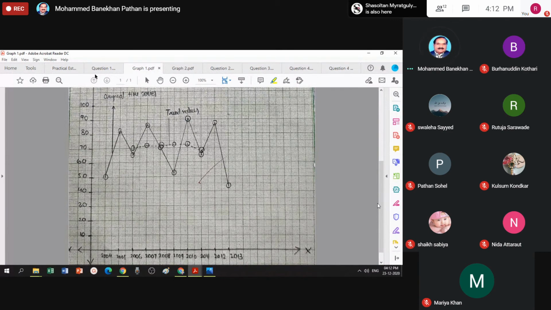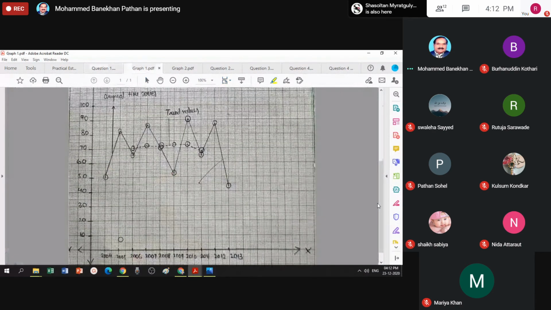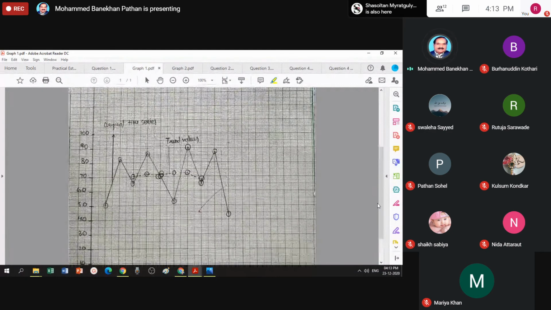After this, go to your table 1. For 2004, there is no trend value. So your plotting starts from 2005, 65.66.